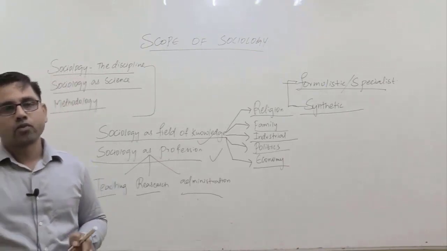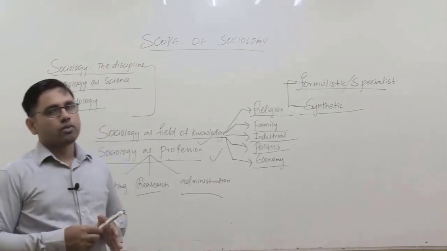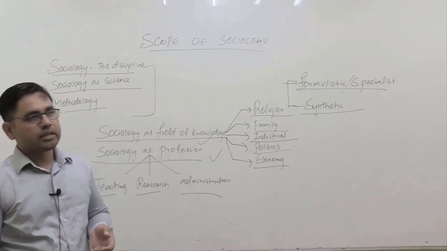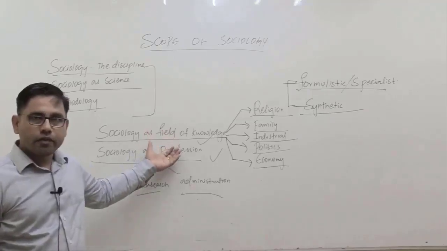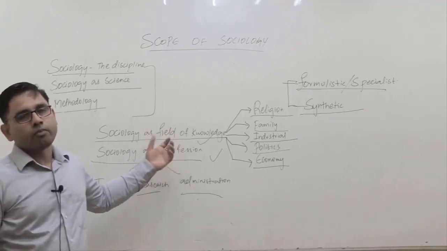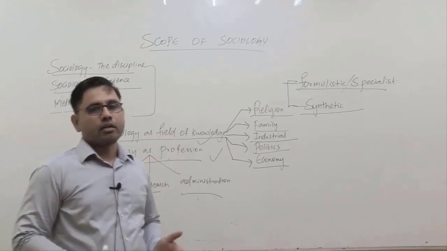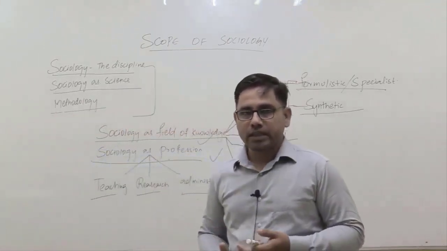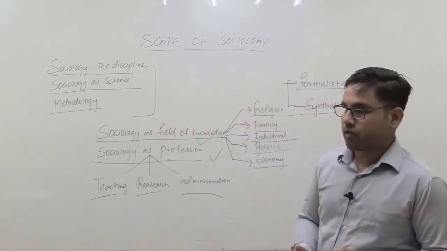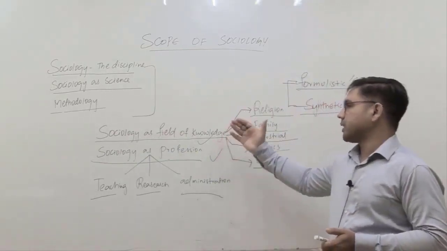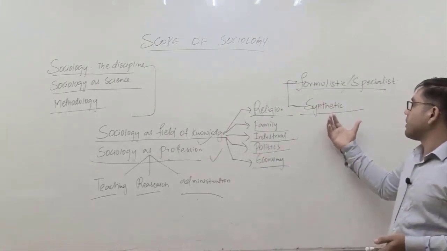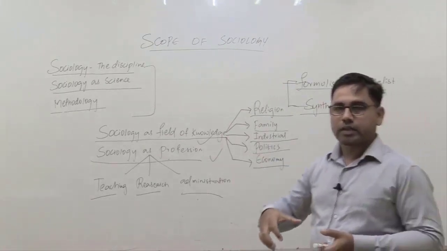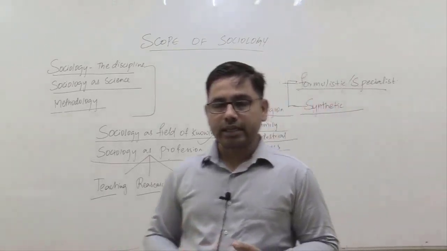When we study the scope of any other subject, including sociology as a subject, the scope of this subject can be studied from the perspective of a field of knowledge and as a field of profession. Another debate, that is a very popular debate within sociology, is what should be the scope of sociology as a field of knowledge. So within the field of knowledge itself there is another debate in sociology, that is formal school or specialist school versus a school known as synthetic school.